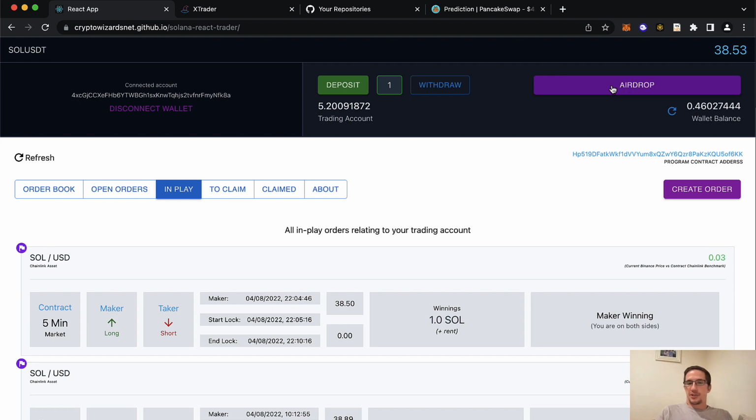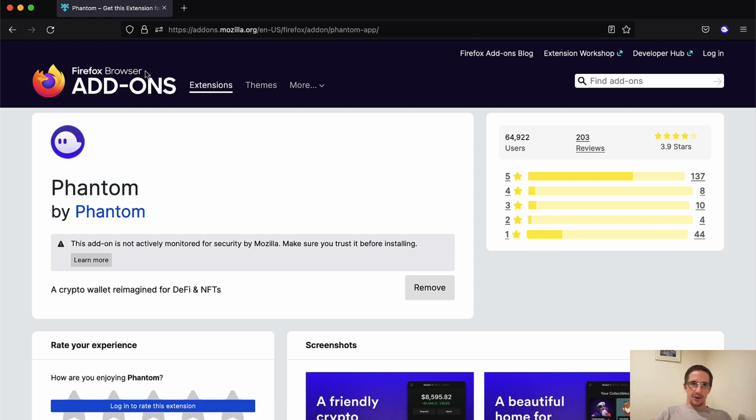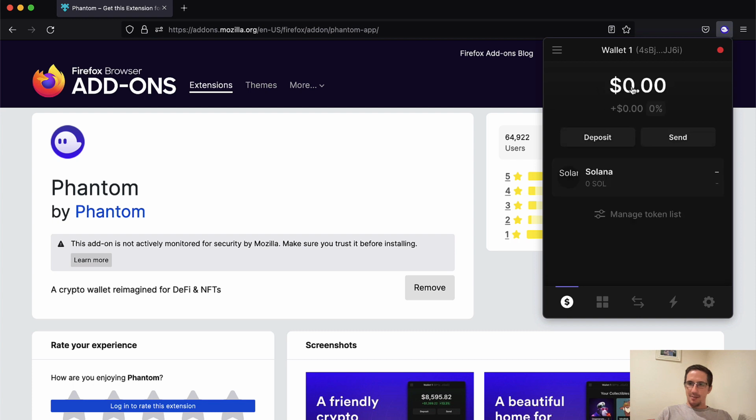Theoretically, someone could just take all the code and put it on mainnet. By the way, it'll just run. This will run on mainnet with real Solana, but I'm not doing that, right? I'm just going to put it here for research and education only. And here we are. So we've added Phantom. It's now in my browser over here.